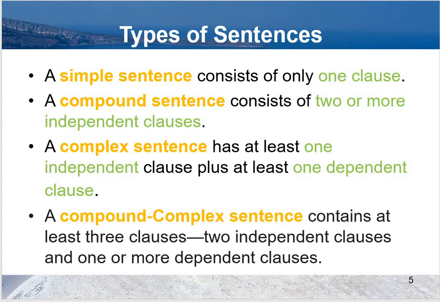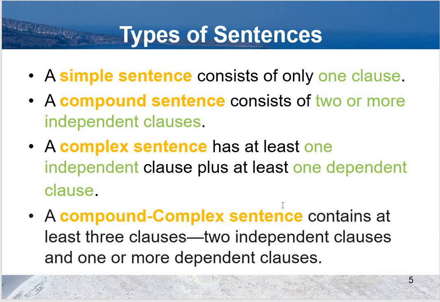Now, types of sentences. A simple sentence consists of only one clause. A compound sentence consists of two or more independent clauses. Compound means two or more and independent clauses. Complex sentence has at least one independent clause plus at least one dependent clause.